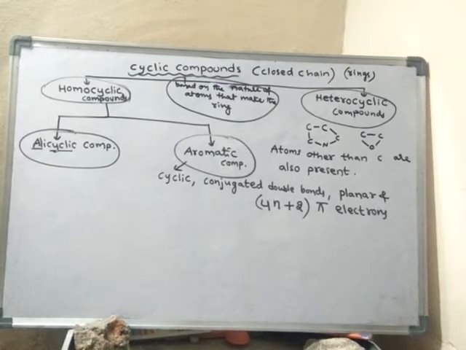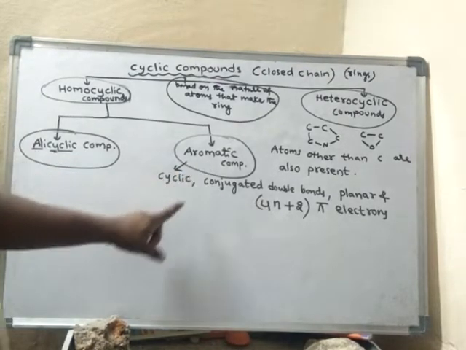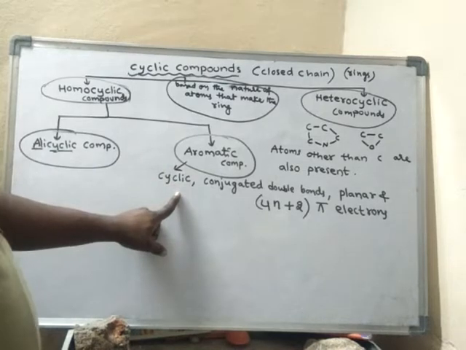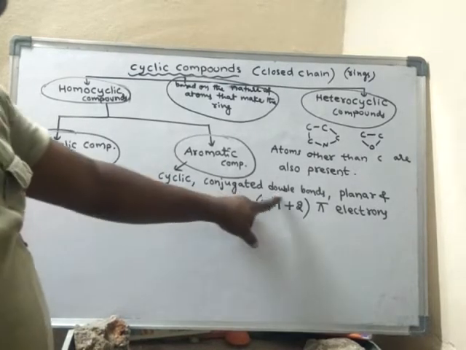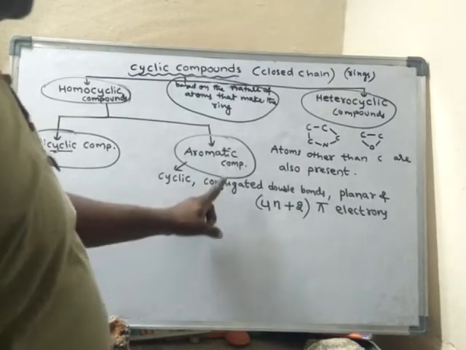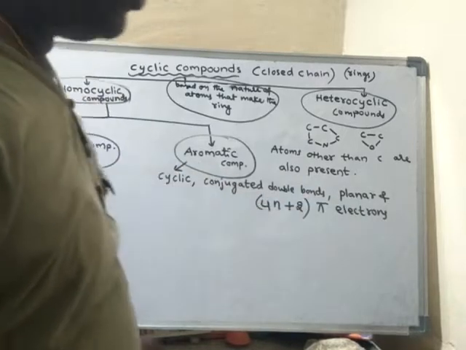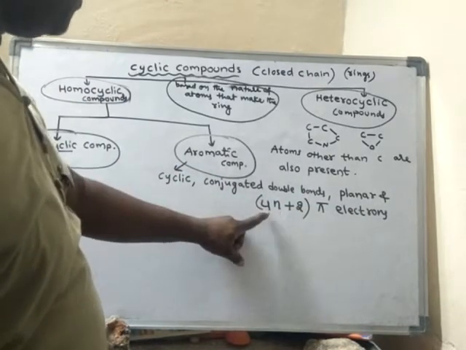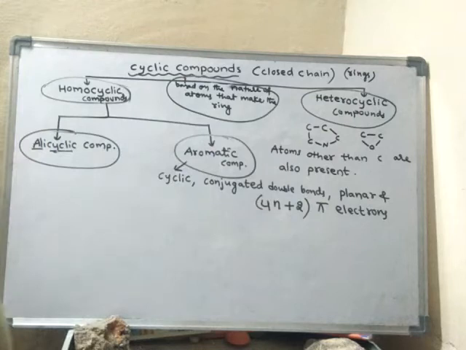That means any compound, if it is an aromatic compound, then it should be cyclic, it should possess conjugated double bonds, okay, and it should be a planar molecule, and it should contain 4n plus 2 pi electrons. If I take one example and explain, then it will be clearly understood.